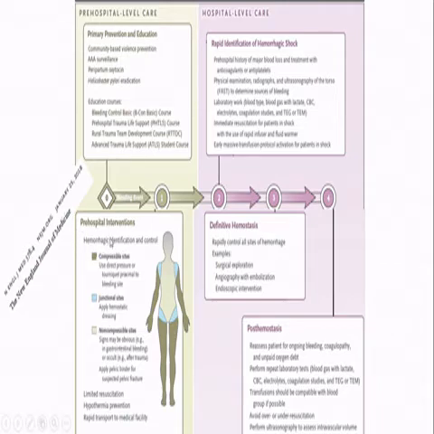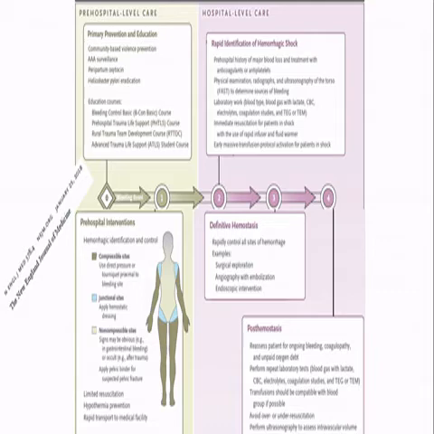In the pre-hospital intervention, for compressible and junctional sites, all the paramedic staff must know how to stop the bleeding. This should be the priority. That is, hemorrhage identification and control should be the priority. Limited resuscitation, hypothermia prevention, and rapid transport to the medical facility should be the goals at this level of care. Coming to the hospital, rapid identification of hemorrhagic shock, quick fast examination to determine the source of bleeding, laboratory workup, immediate resuscitation of the patient from shock, and early massive transfusion protocol activation are needed.